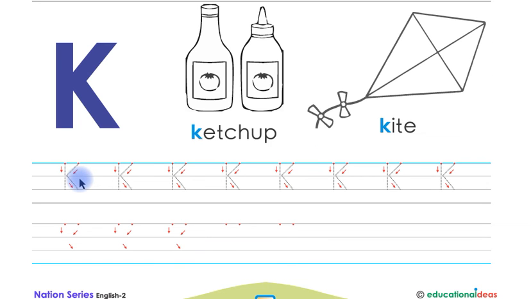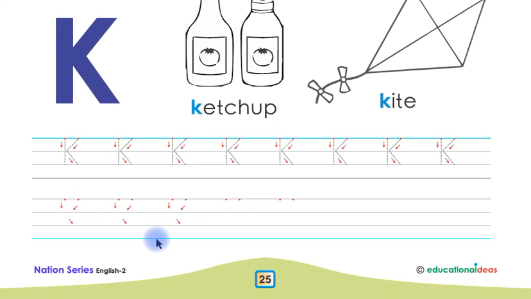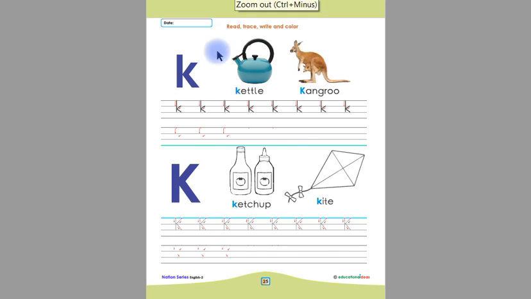Children, you have to trace this letter K in capital shape on this line, and on the next line children you have to write the letter K in capital shape by yourself. This was our page number 25 children.